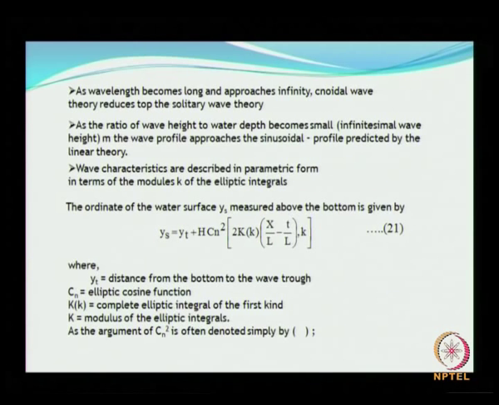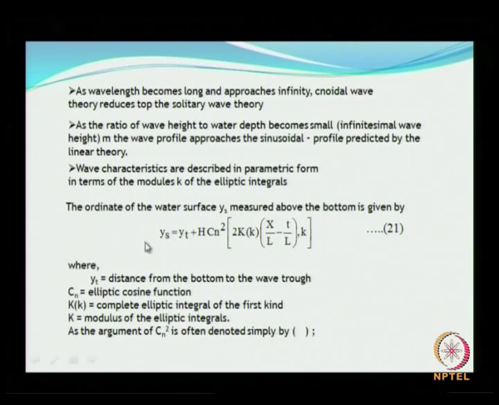These are all some of the statements. Then wave characteristics are described by what is called the modulus k of the elliptical integral. So the profile is measured from the bottom seabed, and this is the profile.